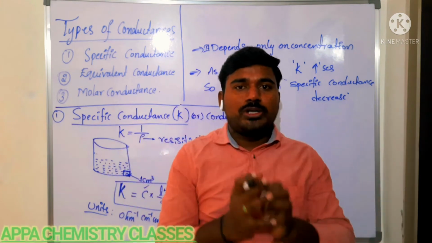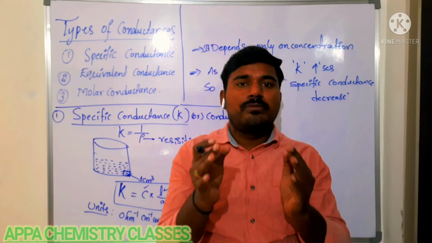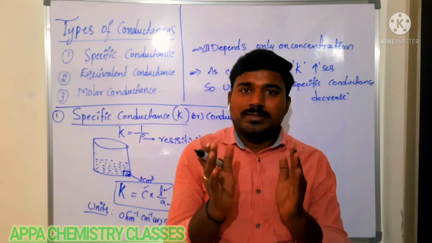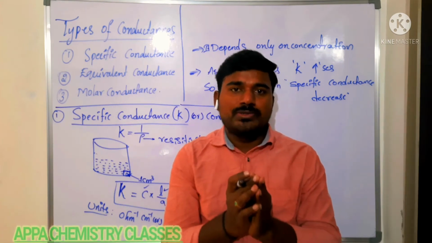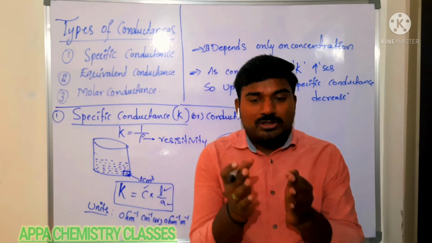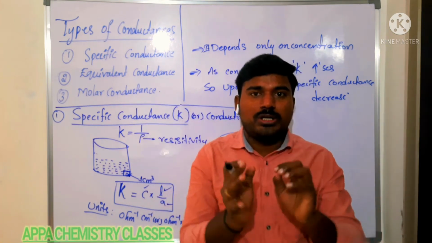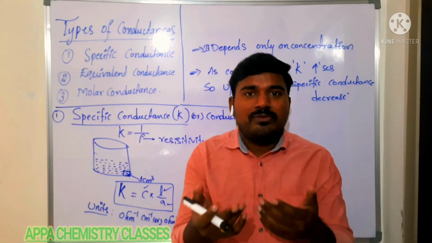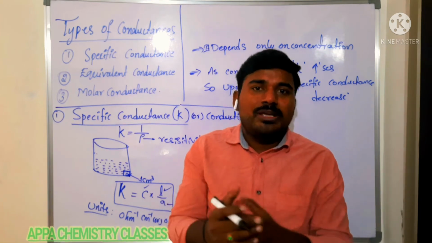Whenever we are adding more quantity of water, when we are doing infinite dilution, the degree of dissociation of the electrolyte increases. That is, the solvent will have the nature of breaking the electrolyte into its constituent ions. When you add more quantity of water, more ions will be produced. That is, the degree of dissociation increases. When more ions are produced, the conductance will increase.